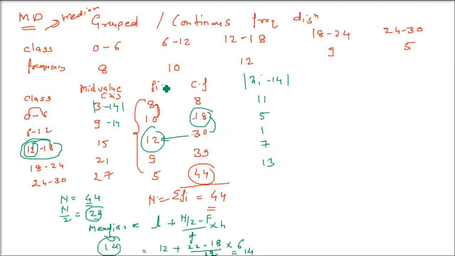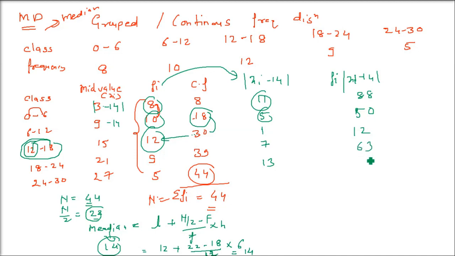One more thing we have to do, because frequencies are given, you have to multiply the frequency column with this column. Let me write it, fi into xi minus 14. So 8 into 11 is 88, 10 into 5 is 50, 12 into 1 is 12, 9 into 7 is 63, 5 into 13 is 65. Now let us add it. Sigma fi into xi minus 14. Add this. This is going to come as 278.